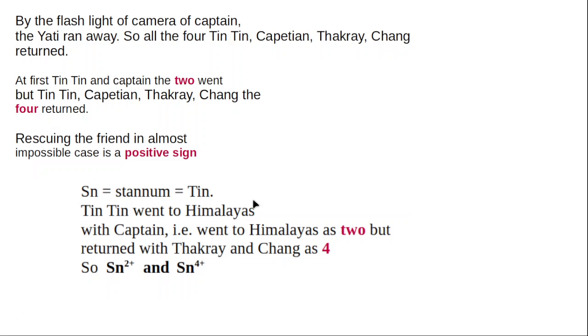In this story, at first only Tintin and Captain, the two, went to the Himalayas, but they returned as four: Tintin, Captain, Thackeray, and Chang. Risking for the friend and helping the friend in an almost impossible case is a positive sign. They went as two but returned as four. Therefore, the valencies of tin are 2 plus and 4 plus. But the symbol is not Ti, it is Sn, because tin is called Stannum in Latin. Therefore the tin symbol is Sn, and the valencies of tin are Sn2 plus and Sn4 plus.